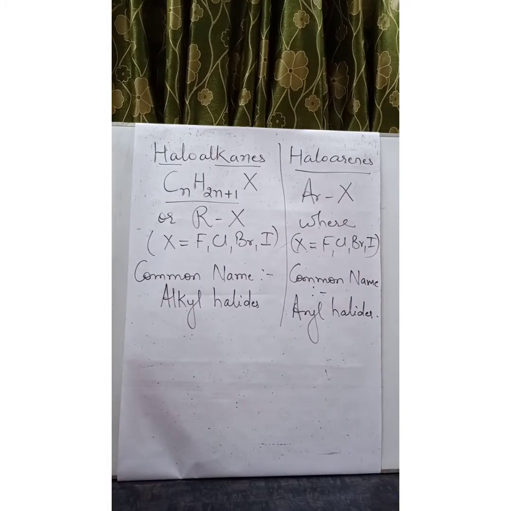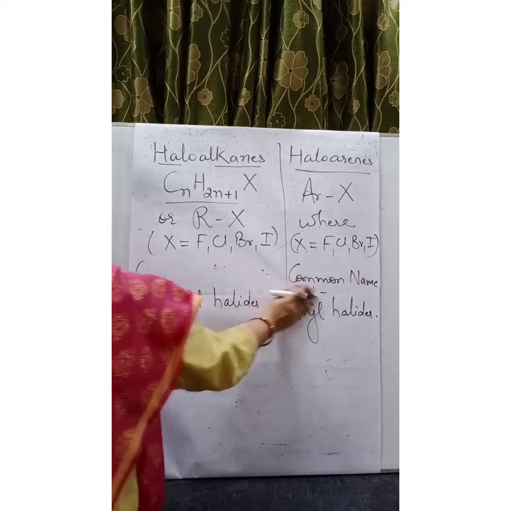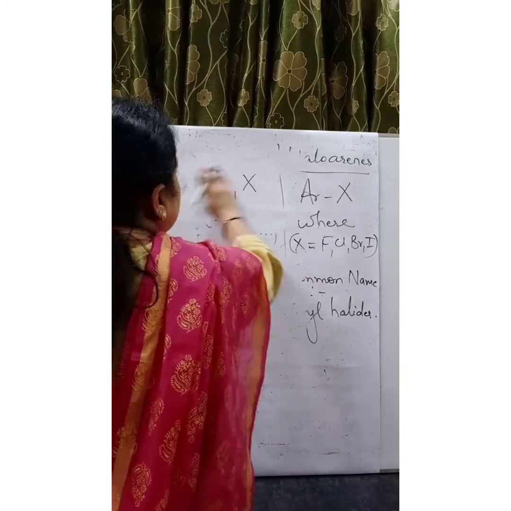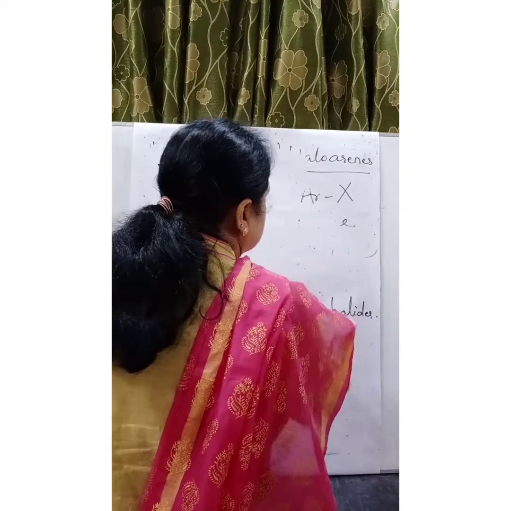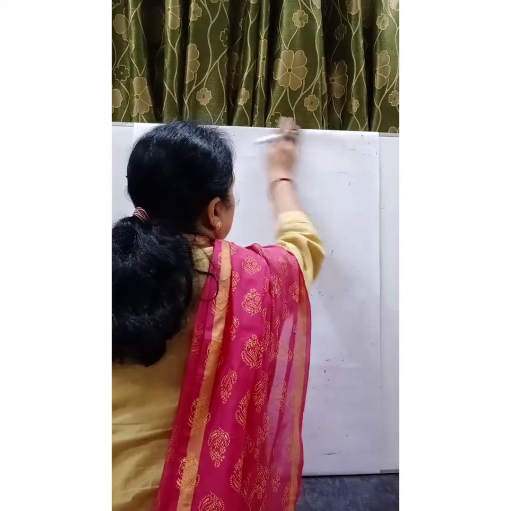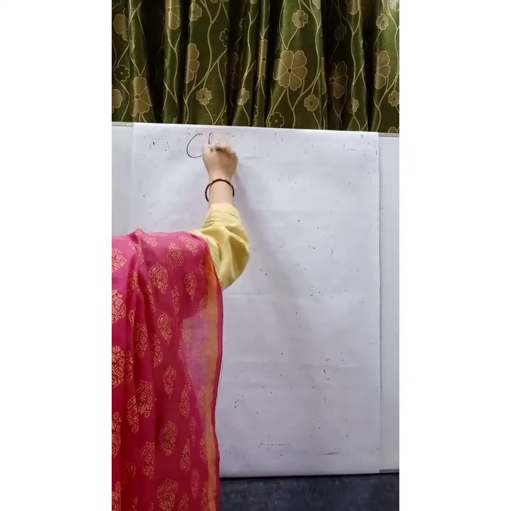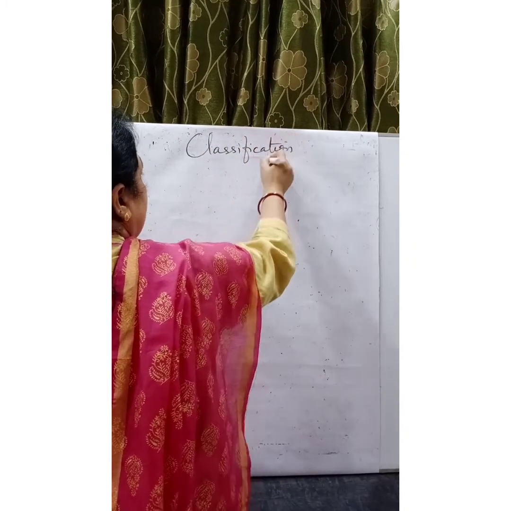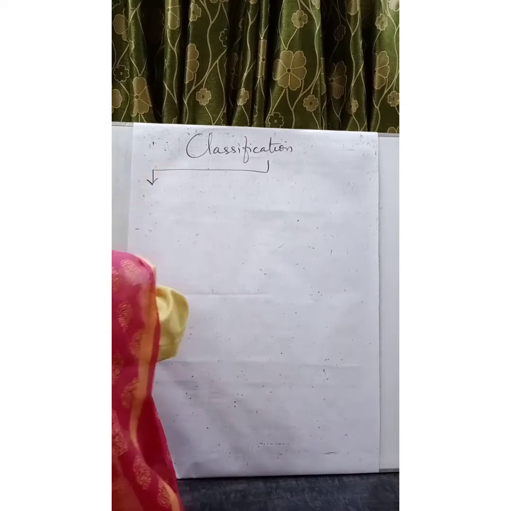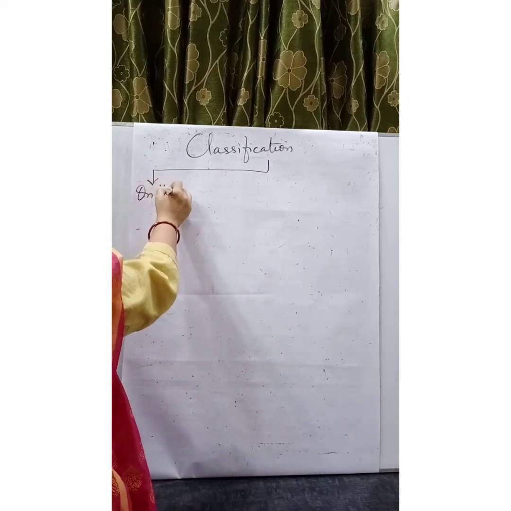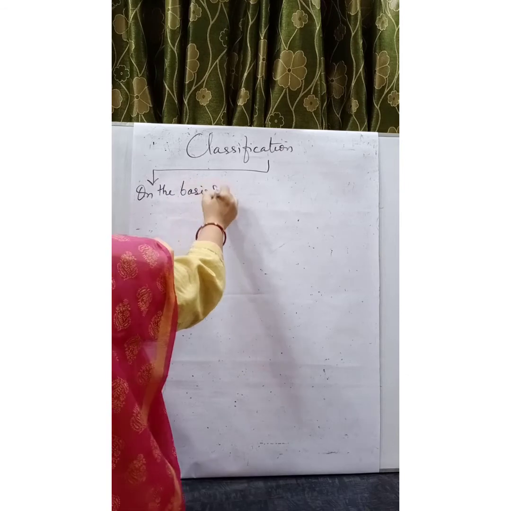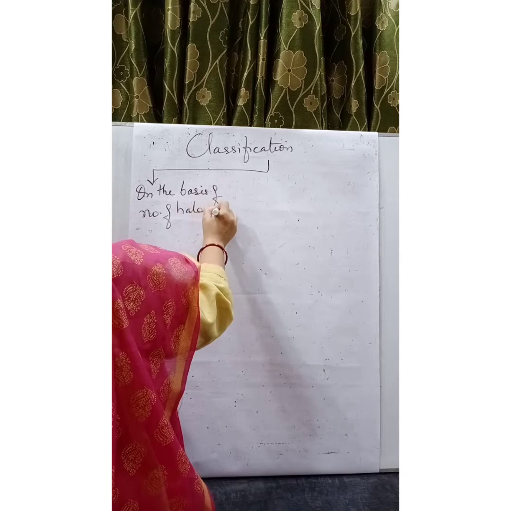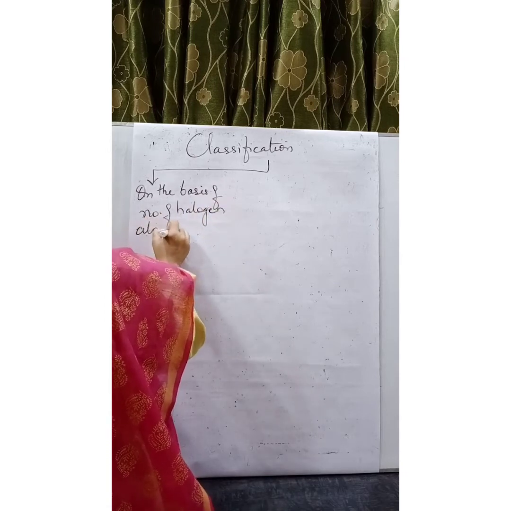Now let us classify the haloalkanes. Haloalkanes are basically classified into three categories. Classification. Firstly, it is classified on the basis of the number of halogen atoms attached.